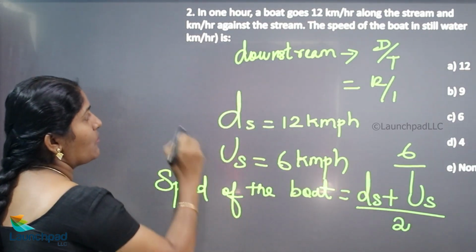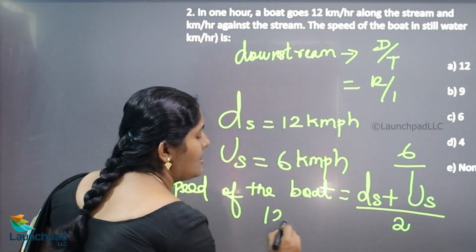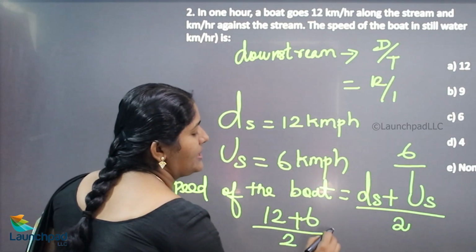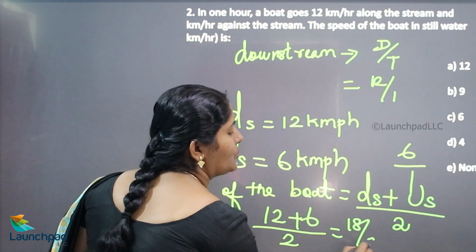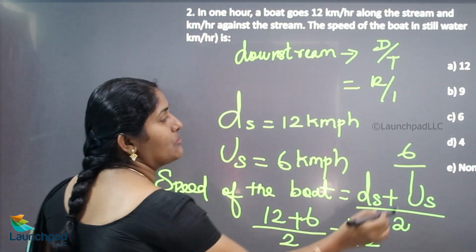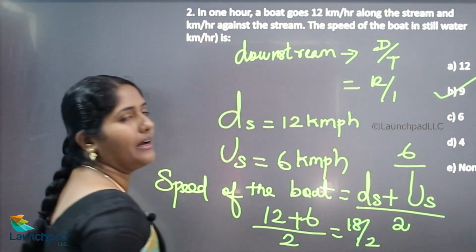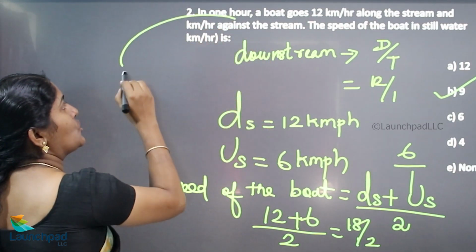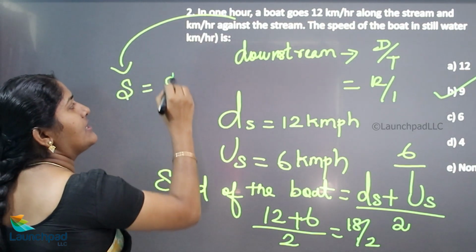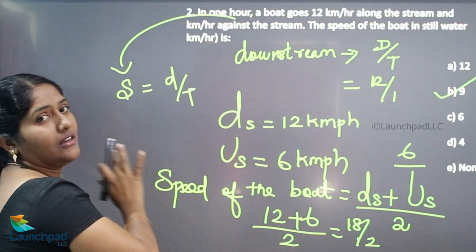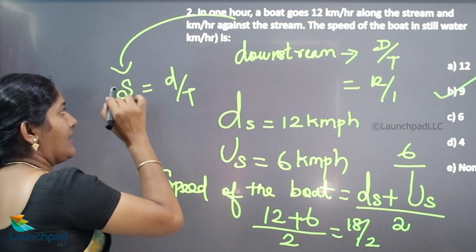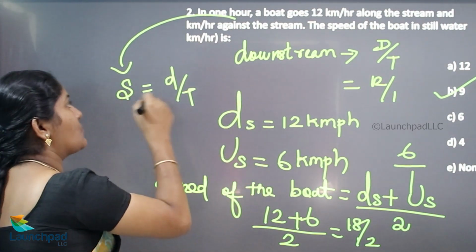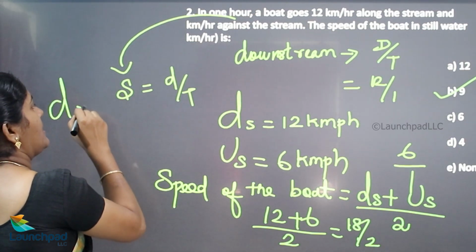So, what is your downstream speed here? 12 plus what is your upstream speed here? 6. 12 plus 6 divided by 2. 18 divided by 2 is 9 km per hour. So here we are calculating as usual speed. Speed is equal to distance divided by time taken only. There is no change in that. Here the speed is considered in the stream, so that's why we are saying downstream speed.